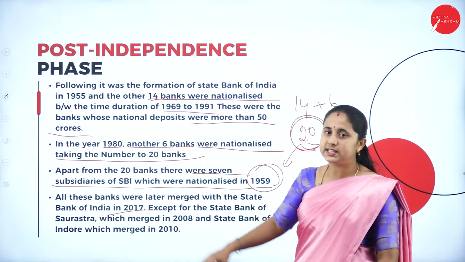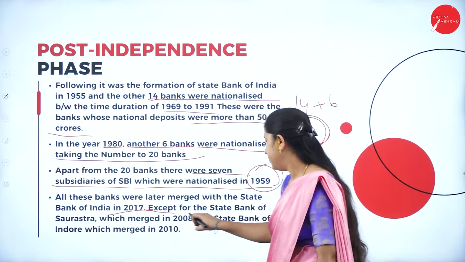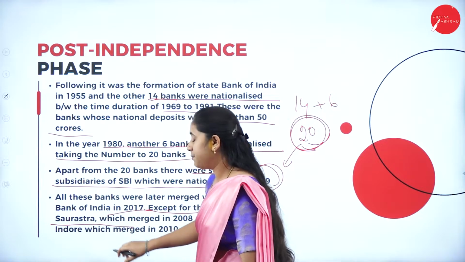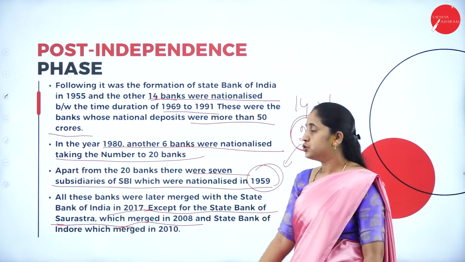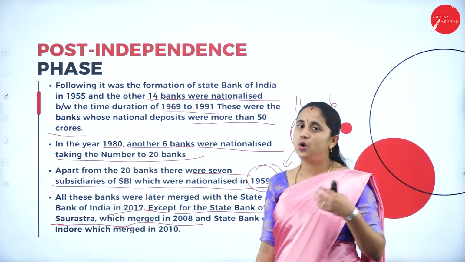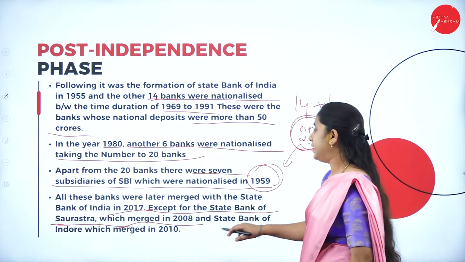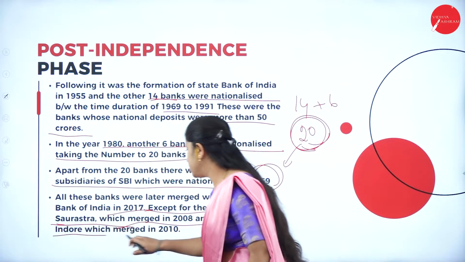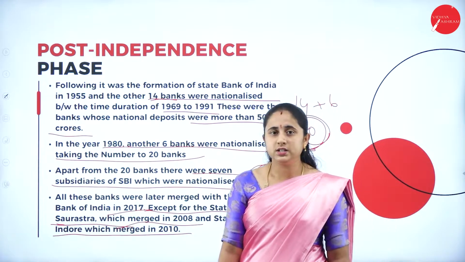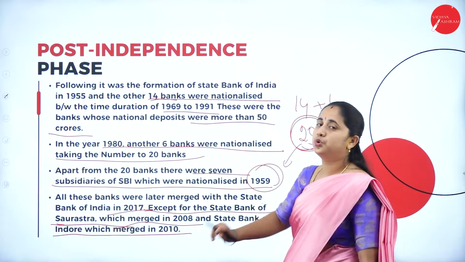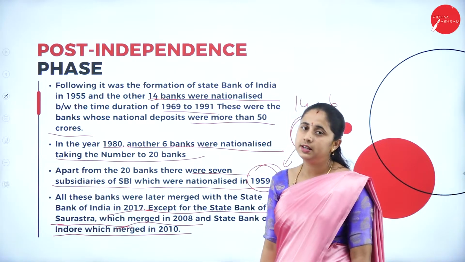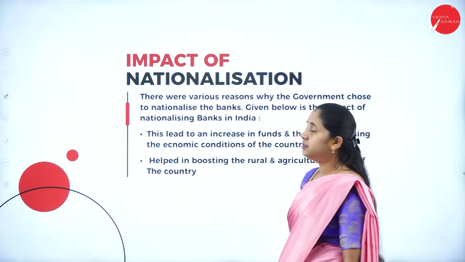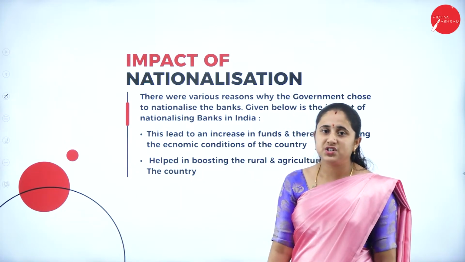Except State Bank of Saurashtra, which was merged in 2008, and State Bank of Indore, which was merged in 2010, a total of 5 banks were merged with SBI in 2017.